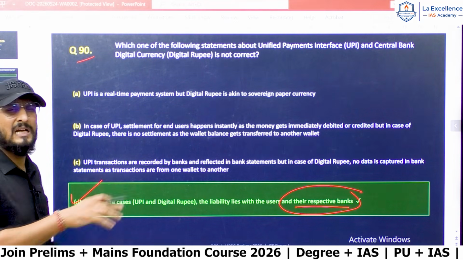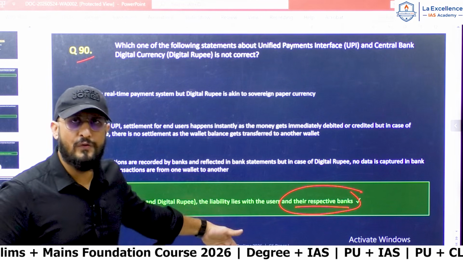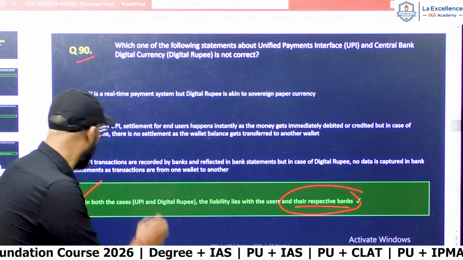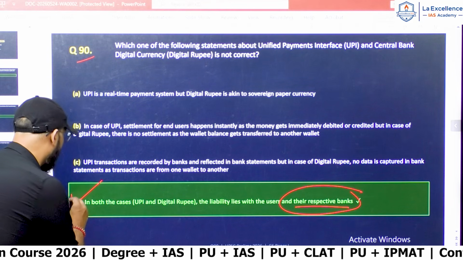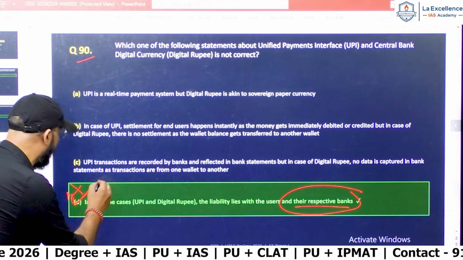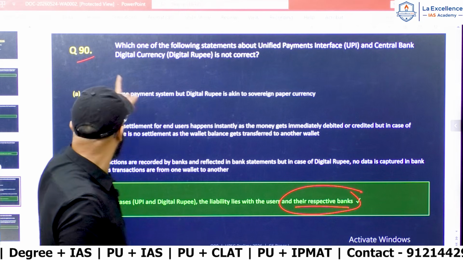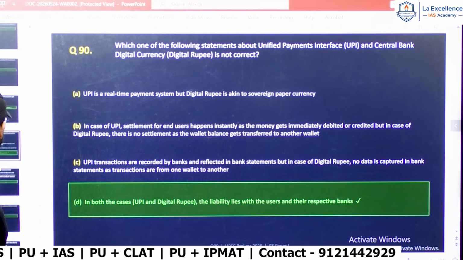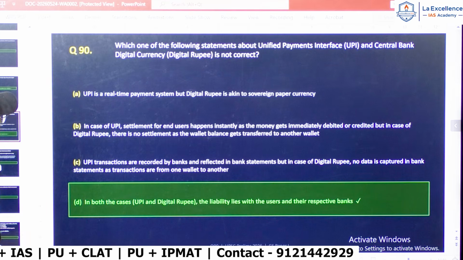I know many students have got confused in this question. However, if you have applied your mind, you would realize that this is a wrong statement. So the answer for question number 90 is option D. Let's move on to question number 91.